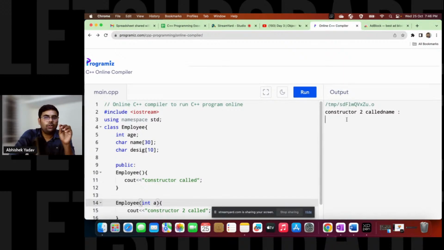You can see, guys, now the default constructor is not getting called. Only the parameterized constructor is getting called. That's why we are getting "constructor 2 called" printed on the output screen. Correct, Roshan? If you have to call a constructor, you have to create an object, right? That is clear.